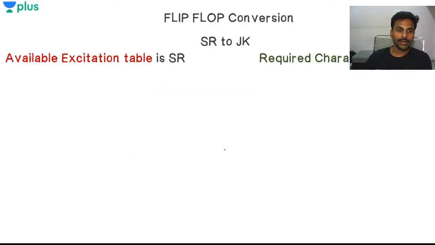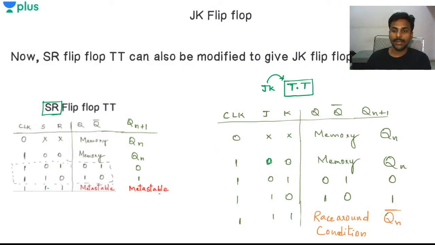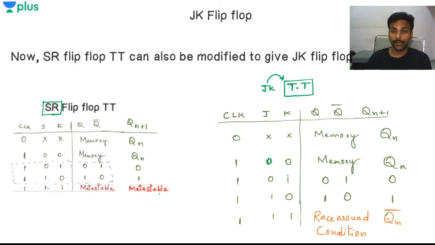In this case, what is happening when Qn is 1, and J is 0 and K is 1? What is the Qn plus 1 going to be when Qn is 1?